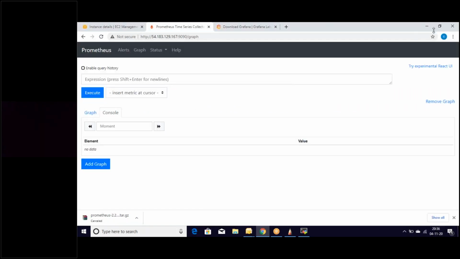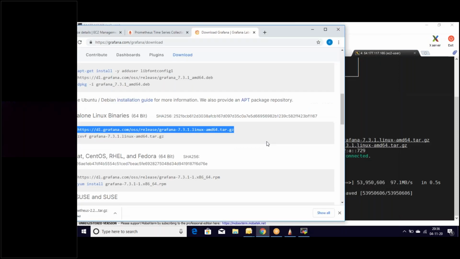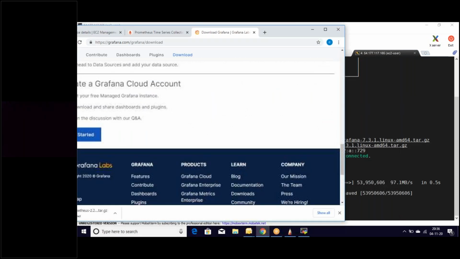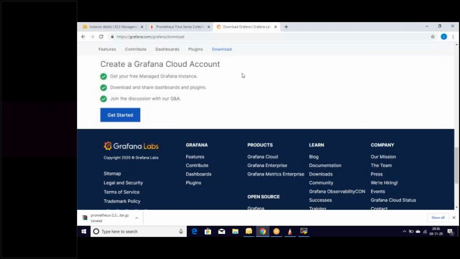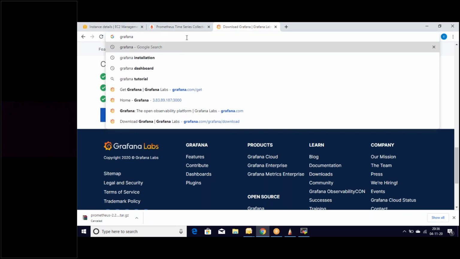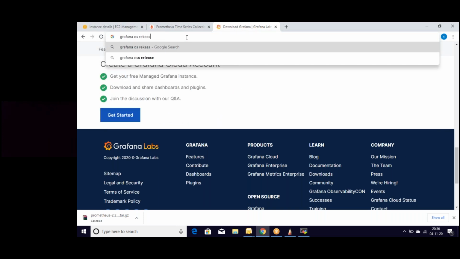Let's look for a repository file for Grafana. We are not seeing any files here from the console's perspective, but we need to search for that file and get the required repository file. Grafana OS release versions.